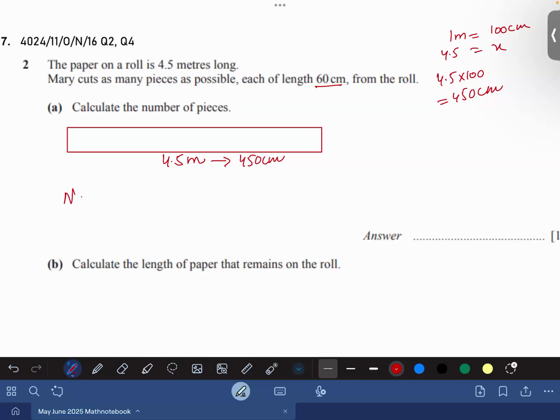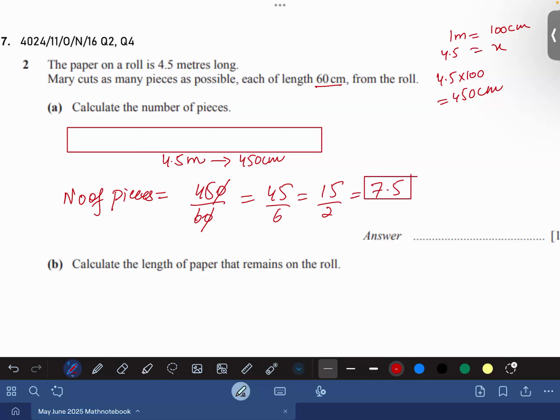So the number of pieces would be 450 divided by 60. See how many pieces you can have. 0, 0 cancel. 45 by 6. Table of 3, 15 by 2. So it is 7.5. She cannot have 7.5 pieces. She can have 7 pieces. Agree or not? Yes or no? Yes, sir. 7.5 is not the answer.